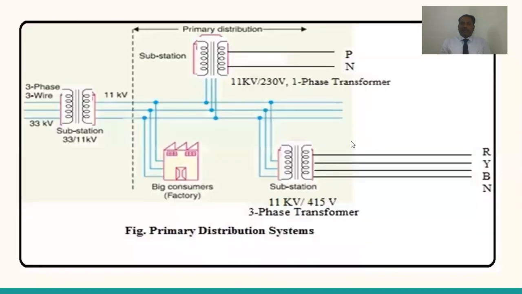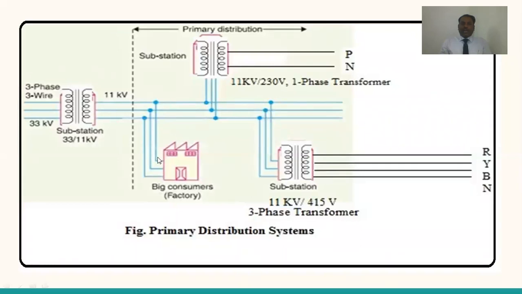Let us see the overview of the system from the substation onwards. This is a 3-phase 3-wire system whose voltage is 33 kV. These are the higher voltages or sub-transmission voltages. This voltage is to be stepped down to 11 kV. All the primary feeders carry 11 kV. These 11 kV feeders go to various places or villages to supply power to the consumers.